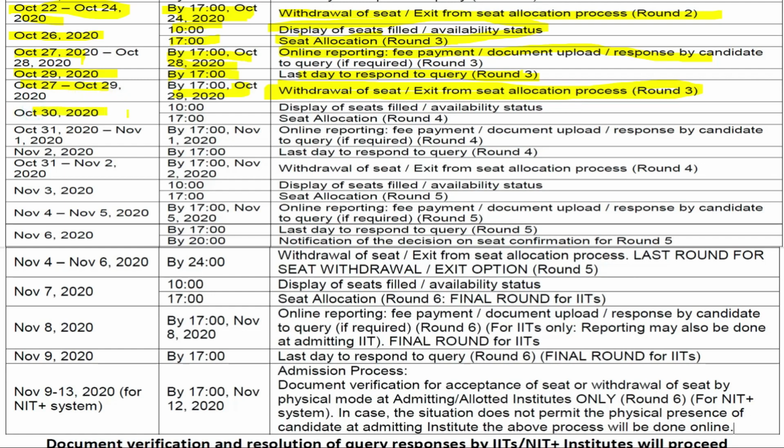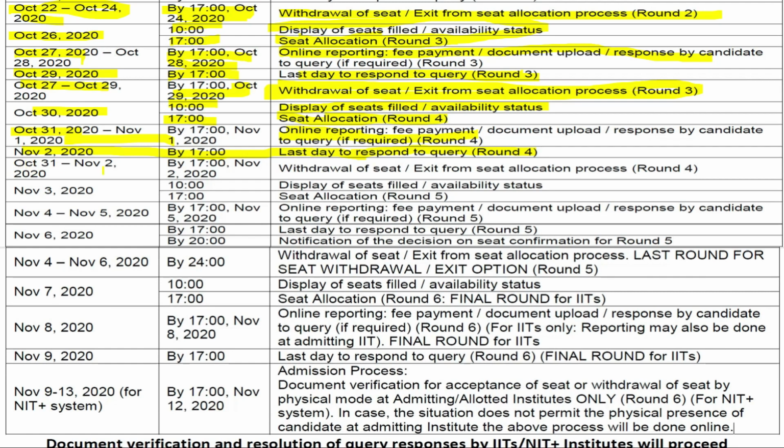And October 30, 2020, 10 a.m., display of seats filled or availability status. Display of seat fill and availability status. And on that day itself, 5 p.m., you will be announced the result of round 4 seat allocation. And October 31st to November 1st, online reporting and respond to query of round 4. And by November 2nd, 5 p.m., that is the last day to respond to query round 4.